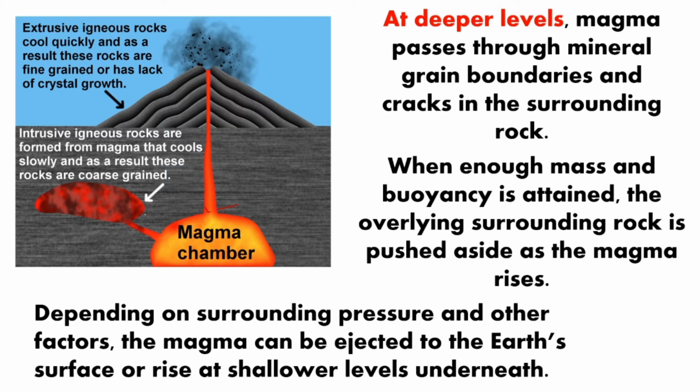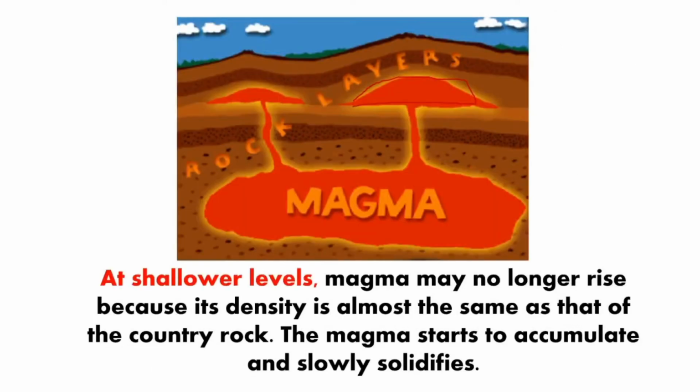Depending on surrounding pressure and other factors, the magma can be ejected to the Earth's surface or rise at shallower levels underneath. So now, at shallower levels, magma may no longer rise because its density is almost the same as that of the country rock.